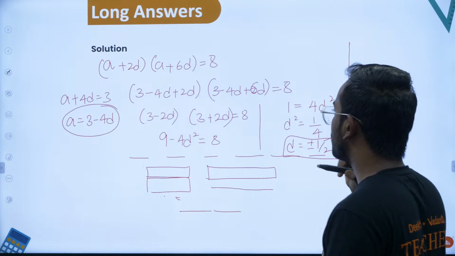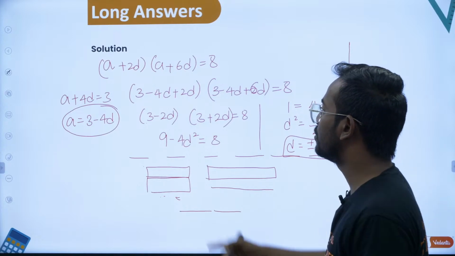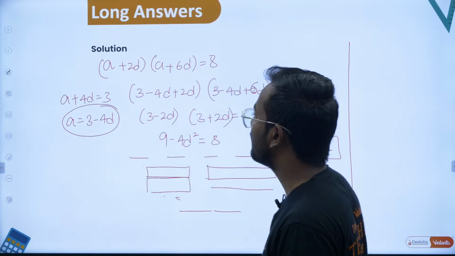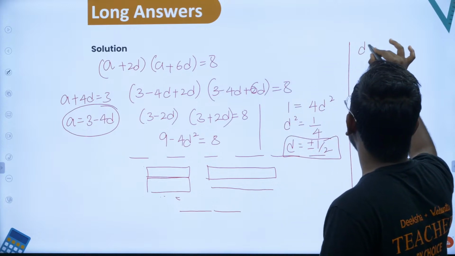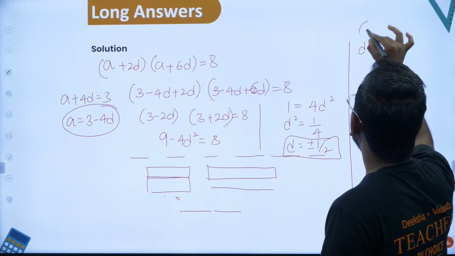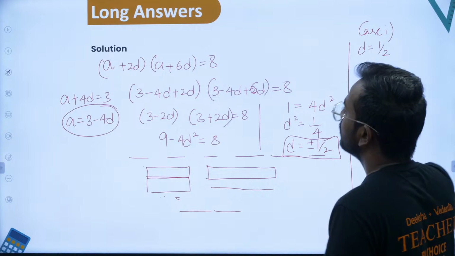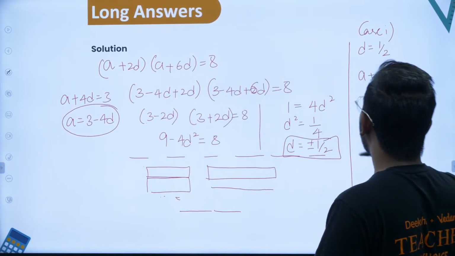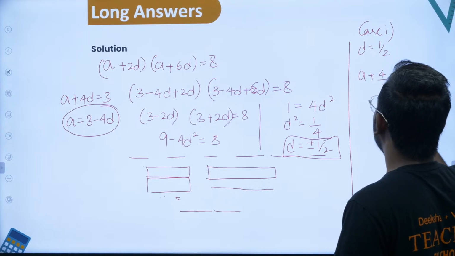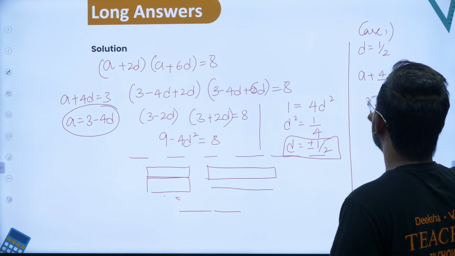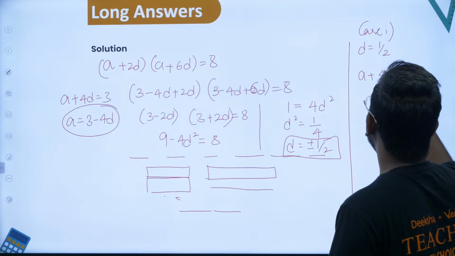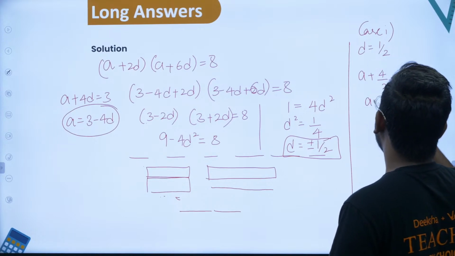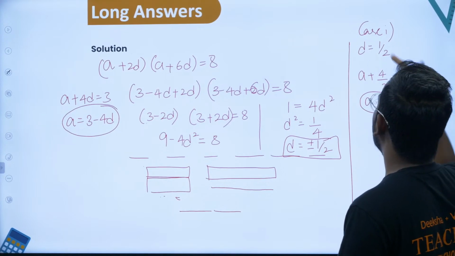So if you get two values of d, let's substitute the value of d here and get the values of a. Case 1, if d is equal to half, then what should be a? So a plus 4 times half, that is 4 by 2, is equal to 3, that is a is equal to 3 minus 2, so a is equal to 1 in case 1.